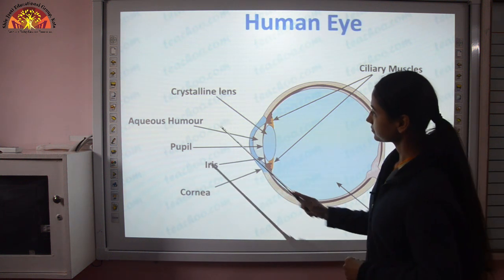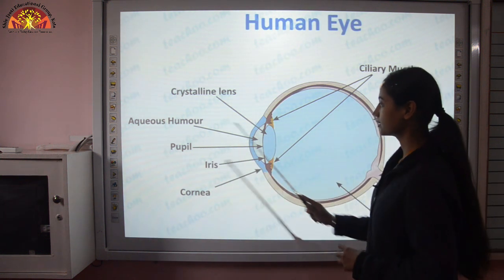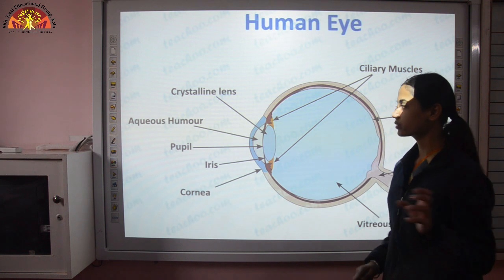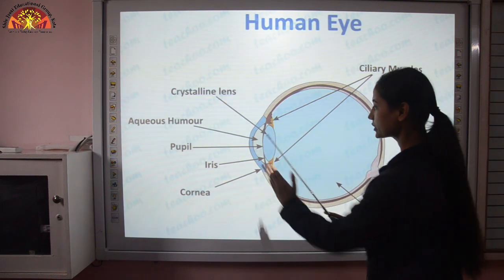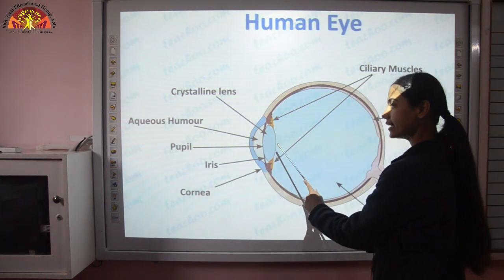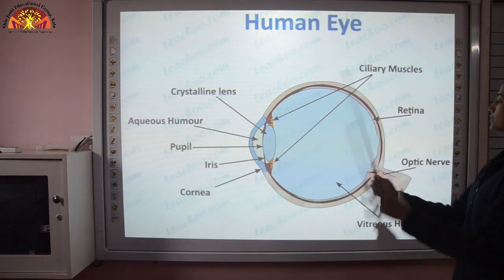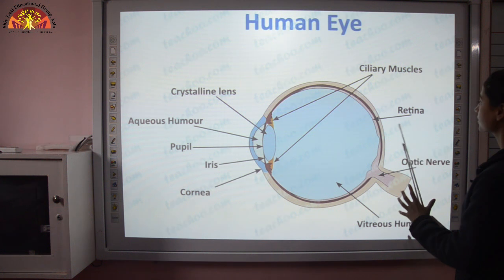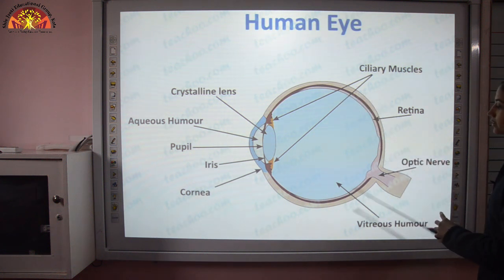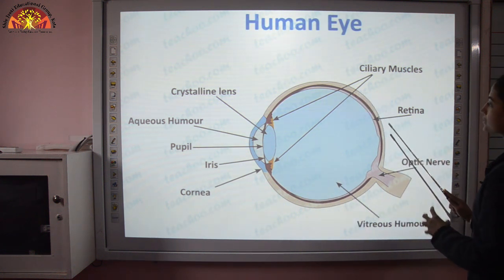Aqueous humor. There is a fluid present between the cornea and our lens, and that liquid is known as aqueous humor. Okay, now we'll talk about the backside of our eye. This is the retina. The backside of the eye is known as the retina.